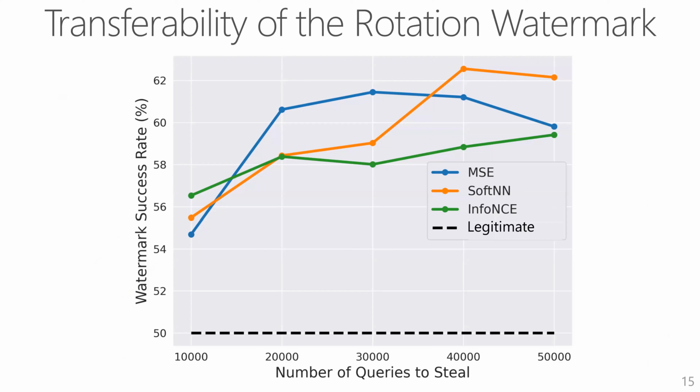In the graph, we show the watermark success rate on the y-axis as a function of the number of queries used for stealing on the x-axis. We observe that for a legitimately trained model, the watermark success rate is roughly 50%, which is almost random accuracy. On the other hand, for stolen encoders, the more queries are used for extraction, the higher the transfer rate of the watermark. And this also holds for many loss functions used for stealing.